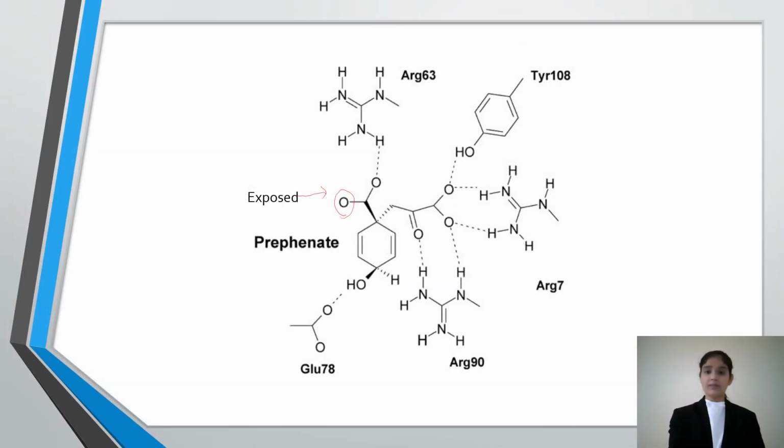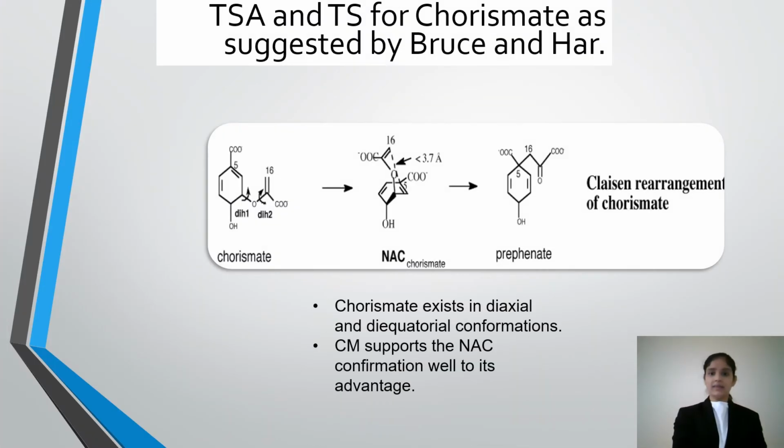In the formation of prephenate during the Claisen rearrangement, the carboxylate oxygen of the prephenate is not associated with any residues of the chorismate mutase. The tertiary carboxylate groups of the bound prephenate are relatively solvent exposed at the entrance of the pocket of the chorismate mutase. Potentially stabilizing contacts with the side chains of arginine 63 and arginine 116 could be seen, as in the picture below. The other studies, majorly conducted by Haar and Bruce, attribute chorismate mutase catalytic effect mainly to the